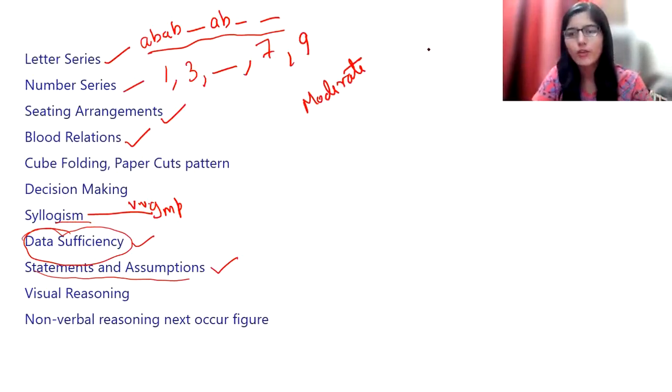Generally, students do face problems in aptitude, right? Aptitude is the section, I should say, which can lead to poor marks, and generally students do score poor marks in aptitude, due to which they are not able to clear the sectional cutoff.